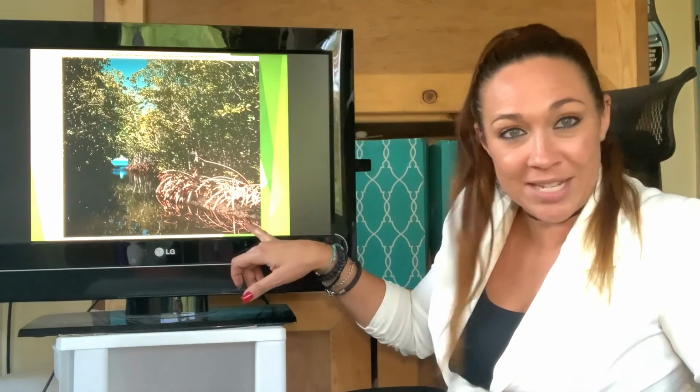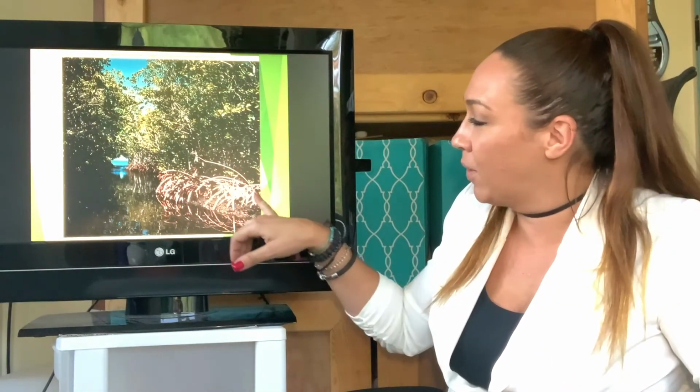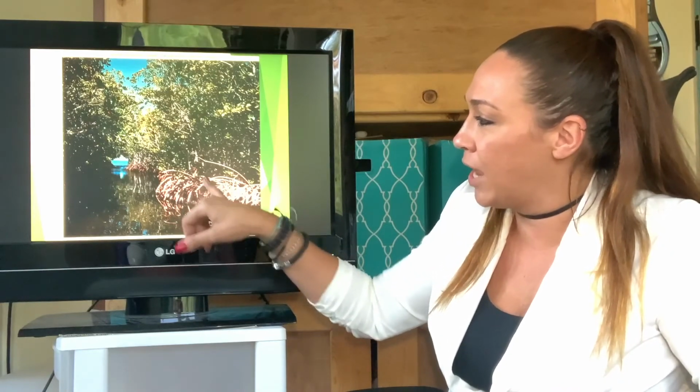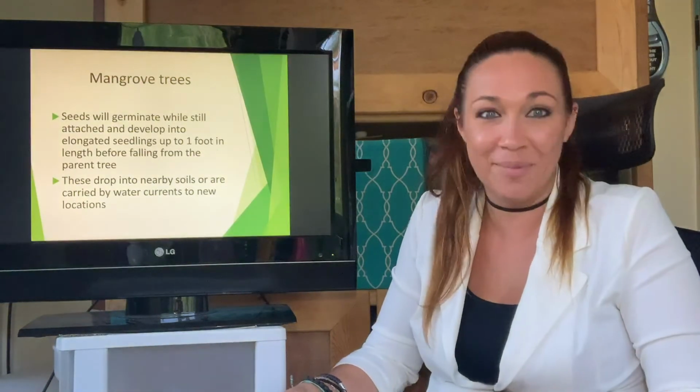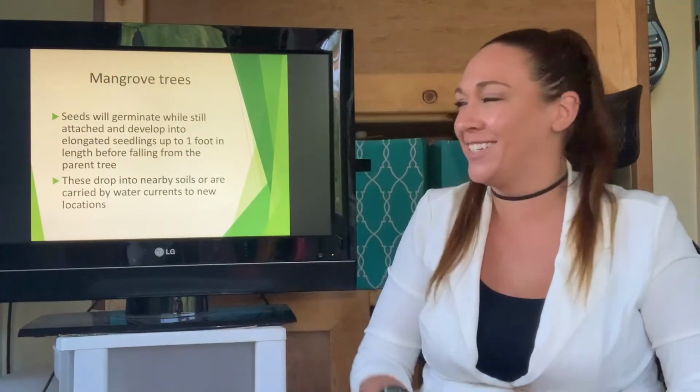And this is what you can see right here. This is low tide. Normally at high tide, the water would be all the way up here, but this is low tide, and you can see all these little prop roots sticking out in the water, and in the water they create a lot of habitat. You essentially have these long finger-like things hanging down, so little fishes will swim in between them, avoiding the predators. The predators will cruise the canals, but the little fishes are all hiding inside, almost like a cage. It's actually pretty cool. I think it's all pretty cool. That's why I'm teaching the class, because I love it.